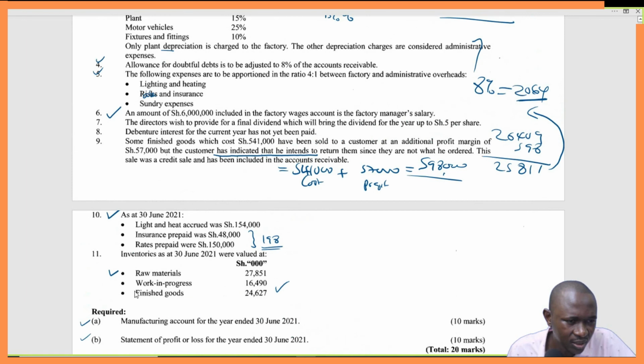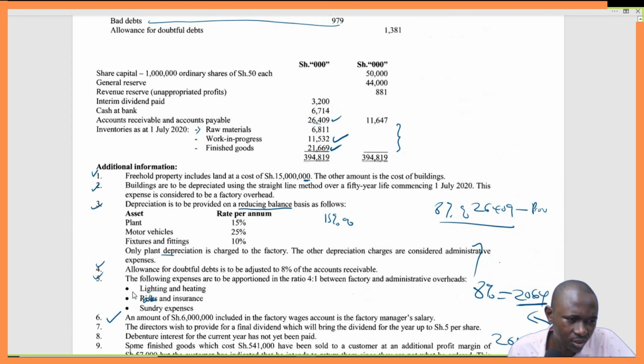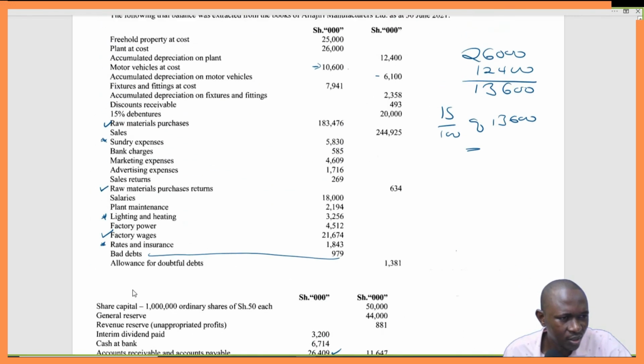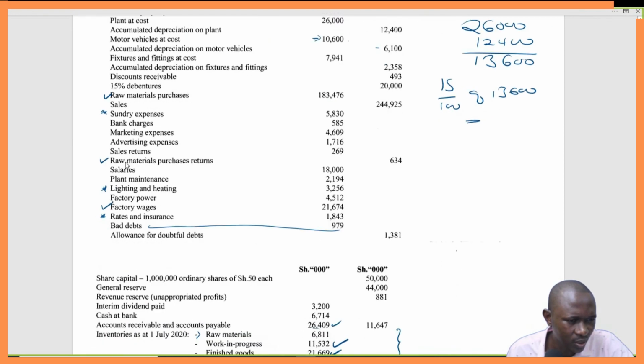Let me see. I think the question can provide something on appropriation. No, but it's only one.